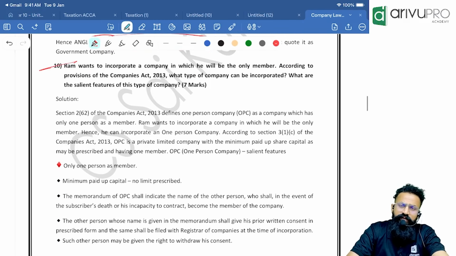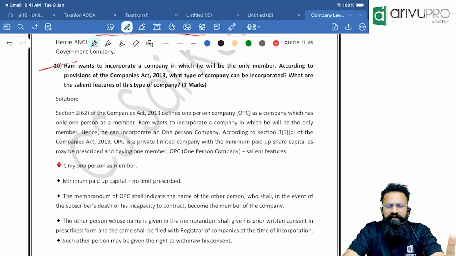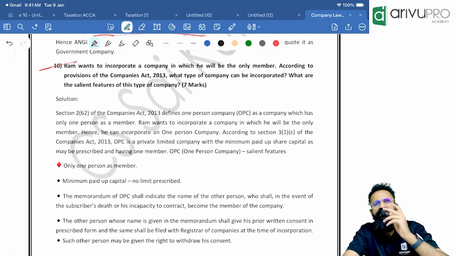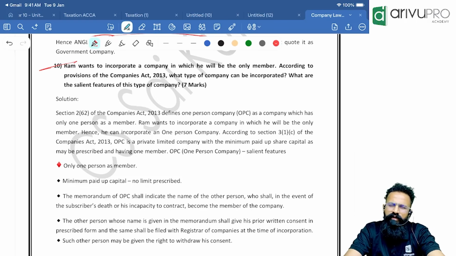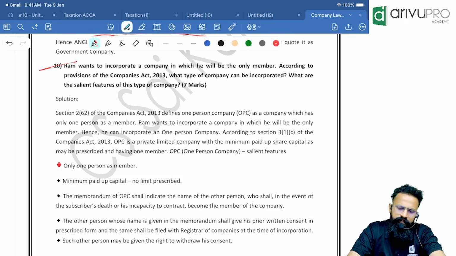From an exam point of view, small company, for your attempt it might not be that important, but for September and onwards, the small company will also be important. For September, it is very, very important because the limits will be new, so there are high chances of it being asked. Because the limits are old and outdated, for this attempt the small company limits being asked is rare, but still, government company and dormant company, all these are very important.